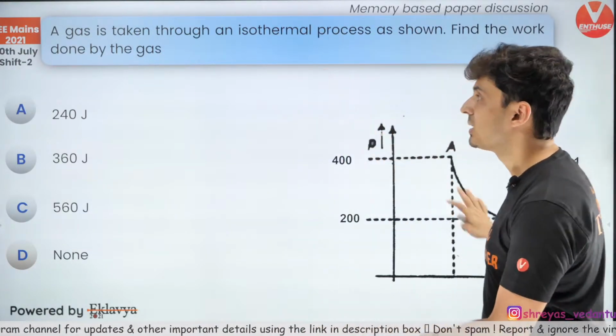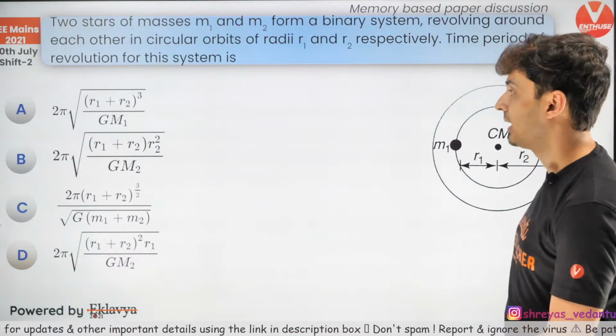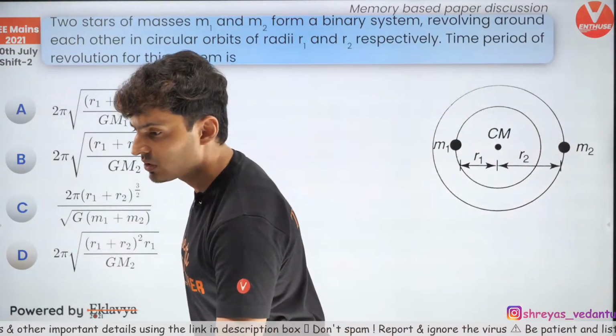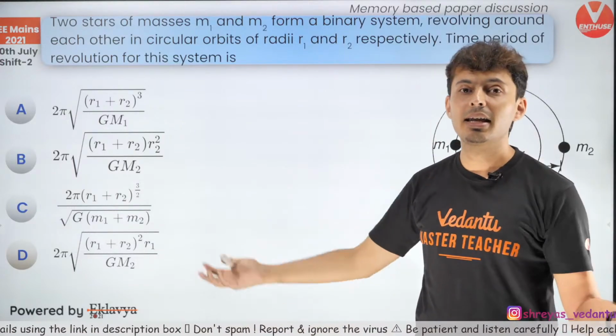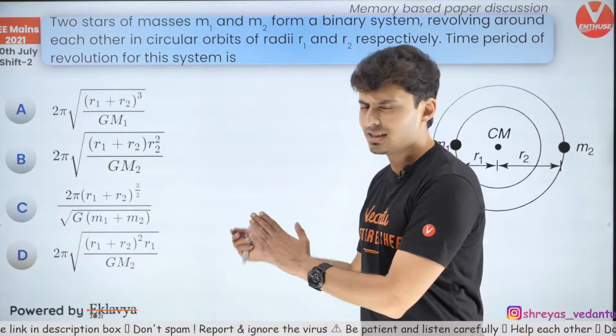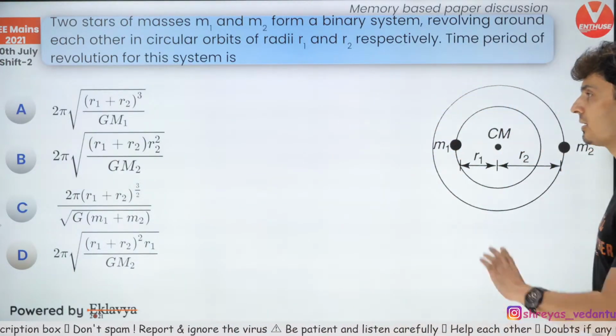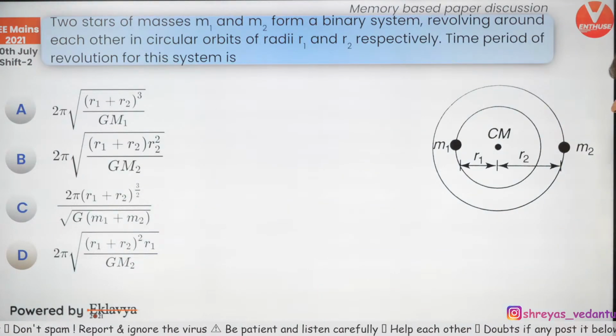Same way, please do the same question. There is no difference at all in that. Okay, cool. So the same thing. Yeah, just use nRT ln V2 by V1. Same logic. Just rewind back a little bit, you will get the answer. So both the variations we have kept in the slides.